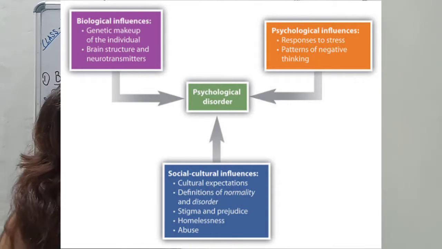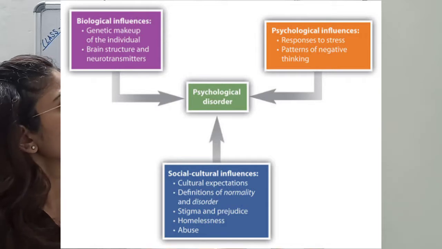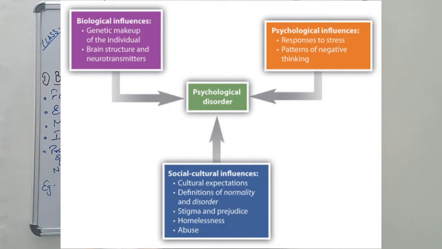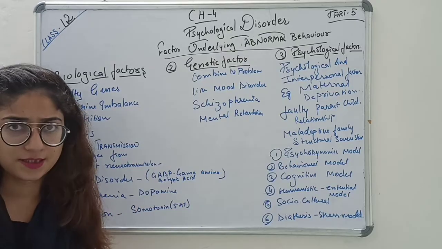This chapter is about psychological disorders. What are the psychological factors due to which psychological disorders arise? Mental illness is caused due to what psychological factor? That is all about the chapter. But today we are just going to understand the basic factors.